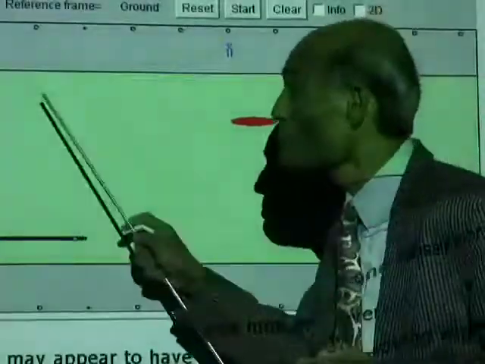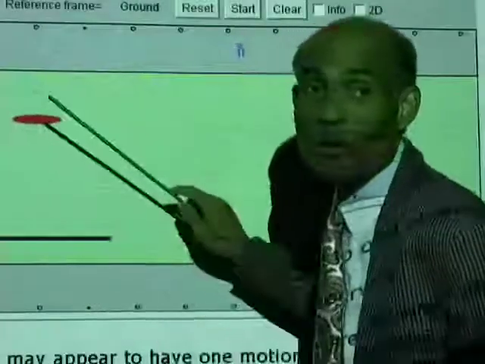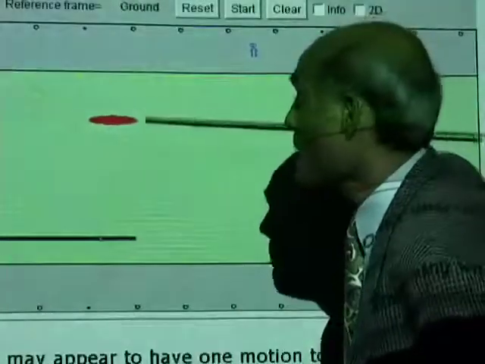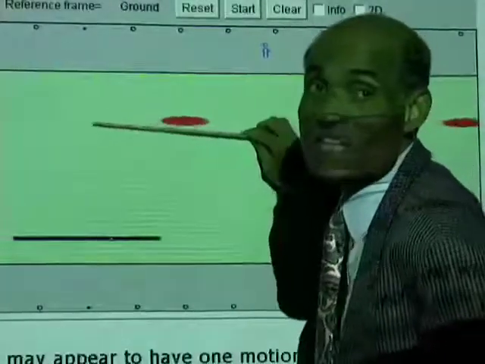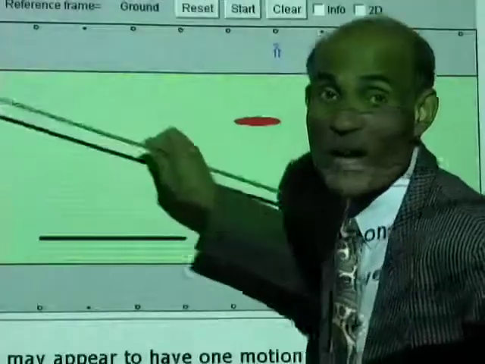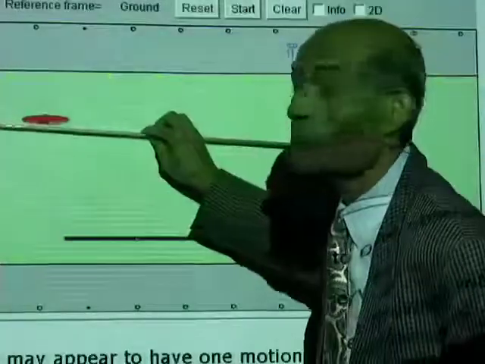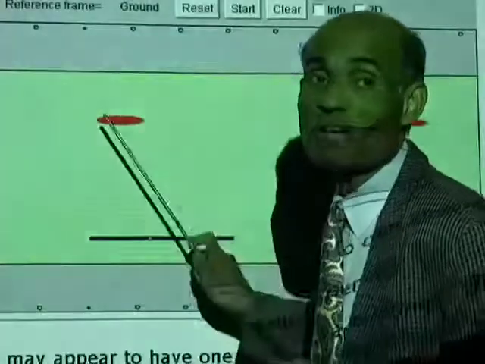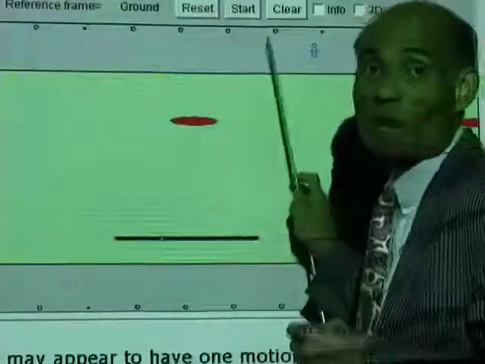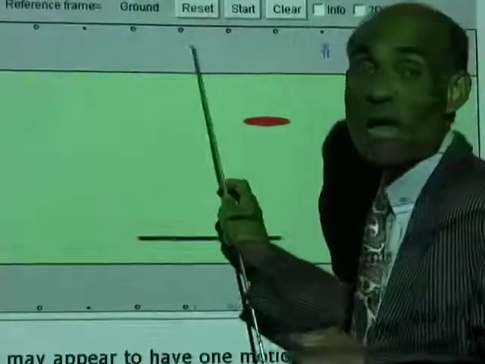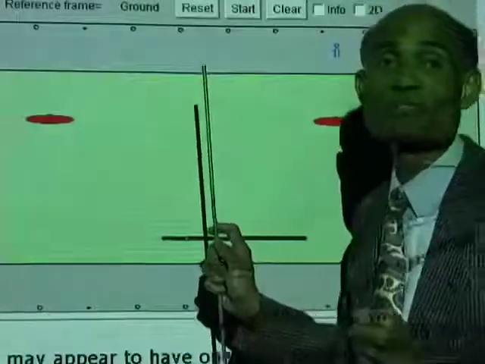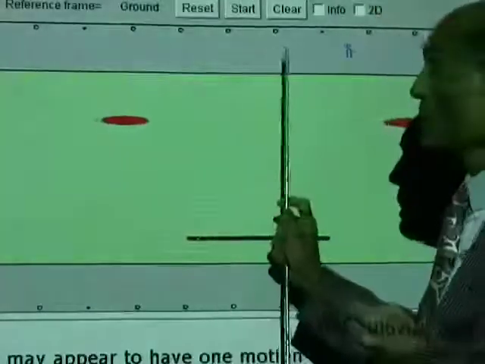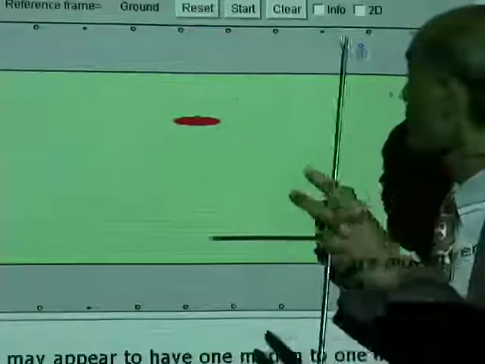Now, first of all, bring the boat to a stop by applying its velocity equal and opposite, negative 5 meters per second to the left. The boat comes to a stop. Apply the same velocity to the man, negative 5 meters per second. And now, the man has two velocities.